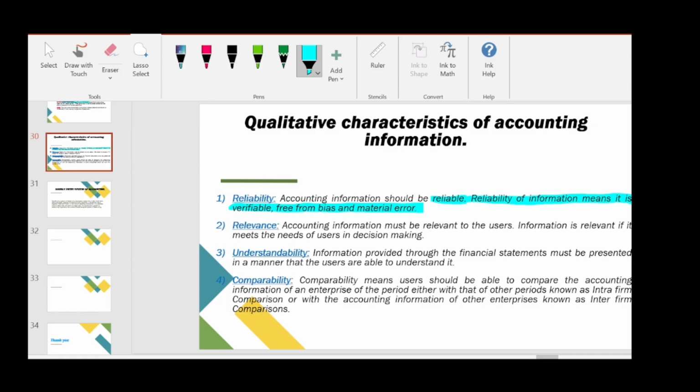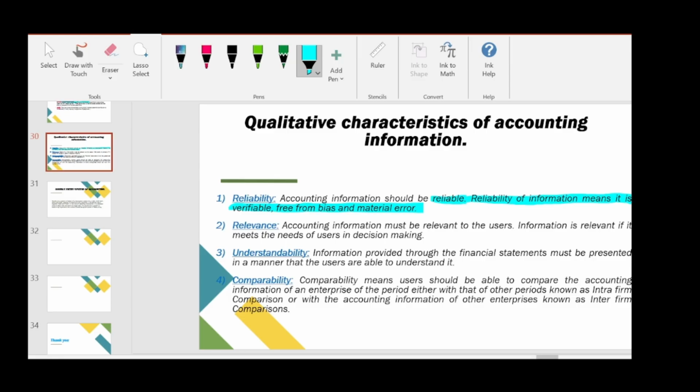And the next point is it should be free from bias. Free from bias means it should not be in favor of the company. There should not be any manipulation. And the material error. Material error means something which we did not do intentionally. Maybe by miscalculation we have done a normal human error. Instead of writing 500, we have written 600. So all these should be avoided. So that is reliability. If all these are absent in accounting information, then we can say that the financial statements are reliable.